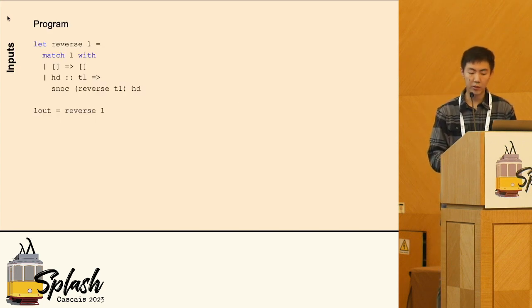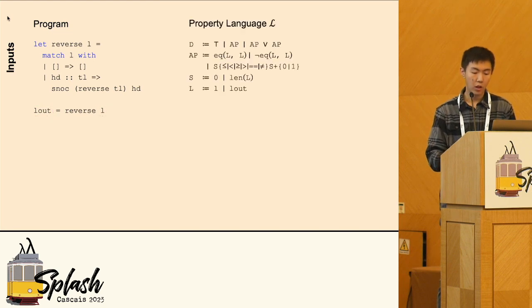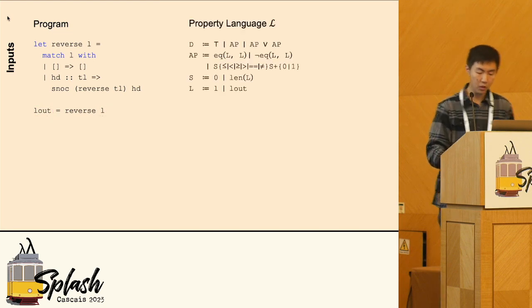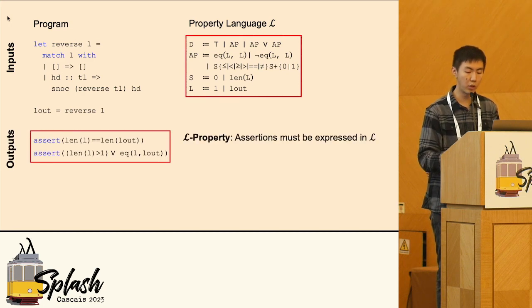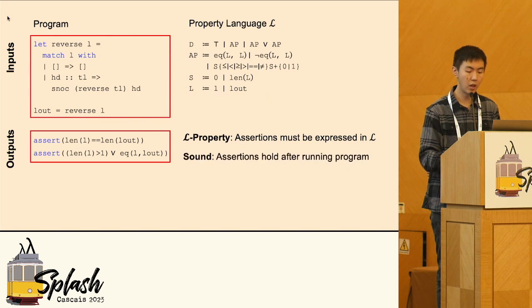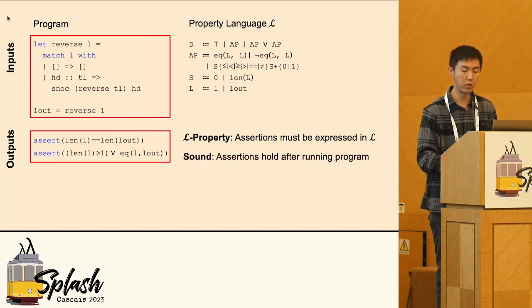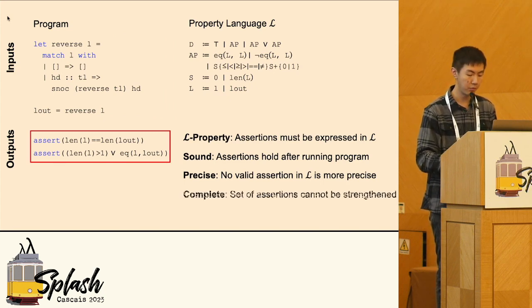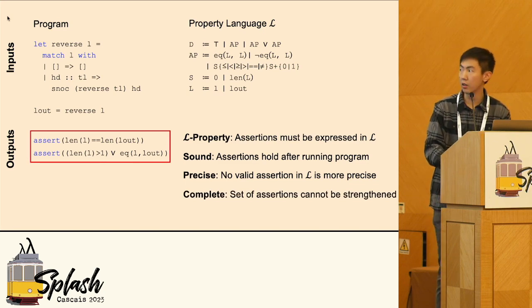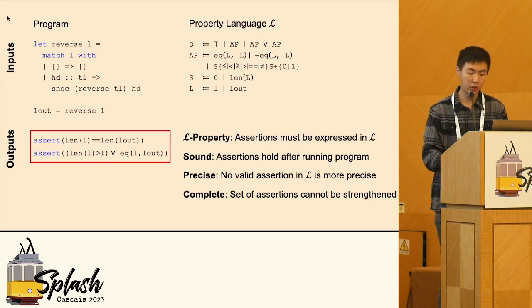Input to a specification synthesis problem is a program that contains function semantics, a set of variables of interest, and a language L for the search space of the properties. For these inputs, we aim to synthesize specifications which are expressible in language L, sound, which means assertions hold after running the program, and precise, which means no valid assertion in L is more precise than each of the assertions. And we want the set of assertions to be complete. It means that adding any valid assertion in L does not strengthen the set of assertions.